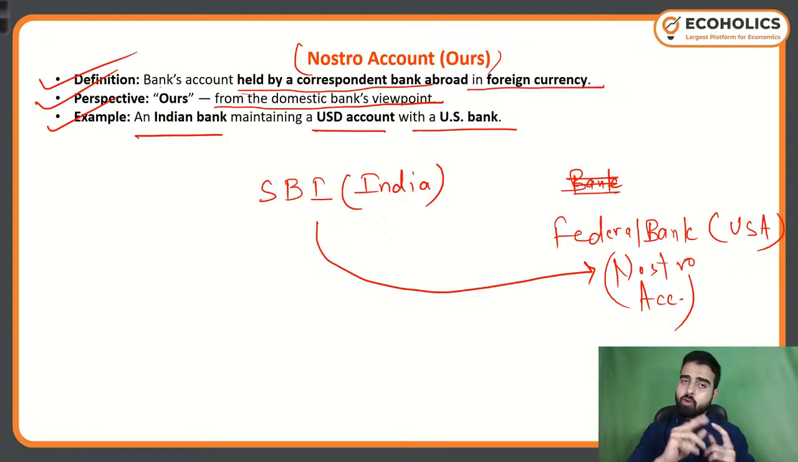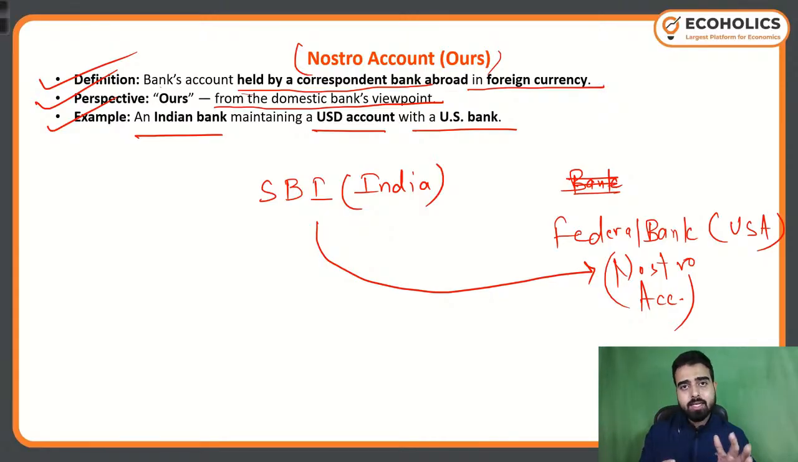Okay, it is going to be opposite for the other country. If I am saying as an Indian, this is the Nostro account. It means it is an account of an Indian bank in one of the US banks. Now if the US sees it, they will call it a Vostro account. Why so? They will say this is your India account in our bank. So for them it is Vostro, for us it is Nostro.